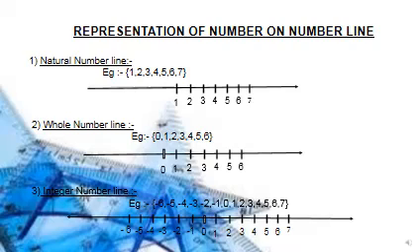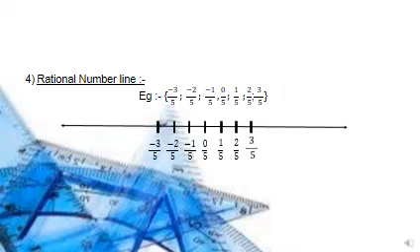Now we will see the integer number line. The integer number line is the combination of both positive and negative. So in this case, first we will draw the number line, then we will place 0 in the middle, and on the right hand side we will place all positive numbers, and on the left hand side we will place all negative numbers.